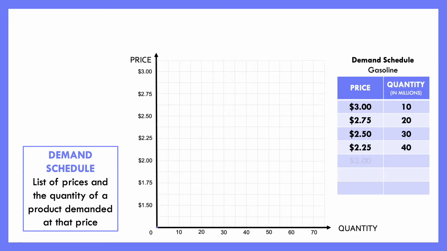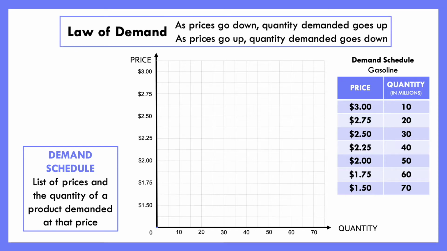At $2.25, we'll say it's 40 million demanded. At $2, it's 50 million. At $1.75, it's 60 million. At $1.50, it's 70 million. So what you might notice here is a trend, and I think this is a trend that a lot of us can look at and say, yeah, that makes sense. It's the idea that whenever the price of gas starts to go down, we see people buying more and more gas. And this is actually something referred to as the law of demand.